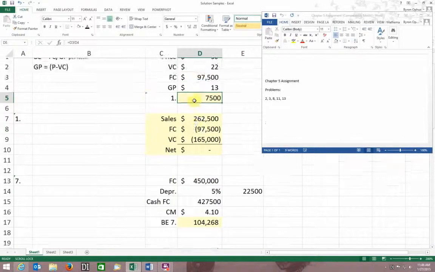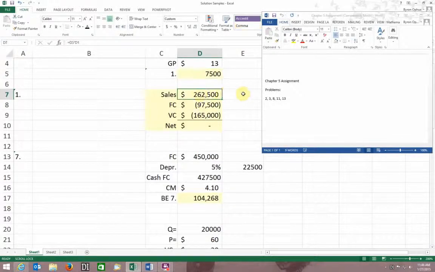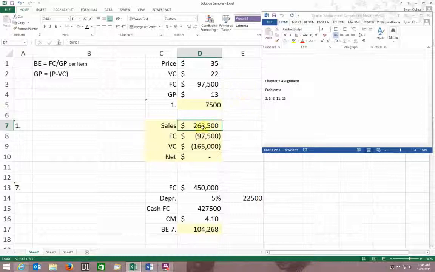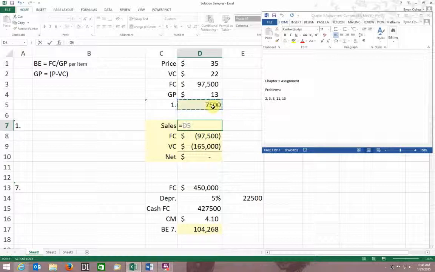Okay, it asks me to go ahead and plug those things in just to show that it actually works. So what's that mean? Well, it means if I sell 7,500 units at $35, and my fixed costs are $97.5, my variable costs I'm going to have to calculate, but they're $22 per unit, I should end up with a 0. So let's take a look and see. So I got my sales are equal to my break-even units times my price, 262.5.